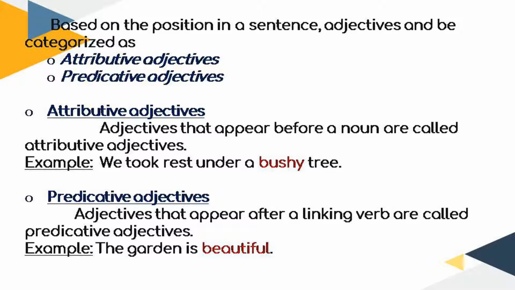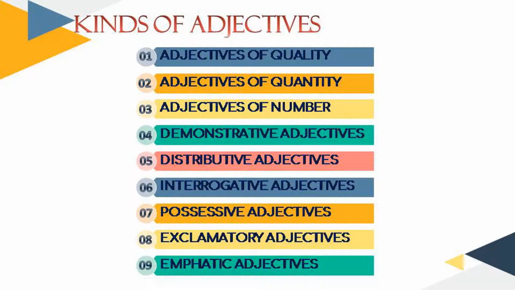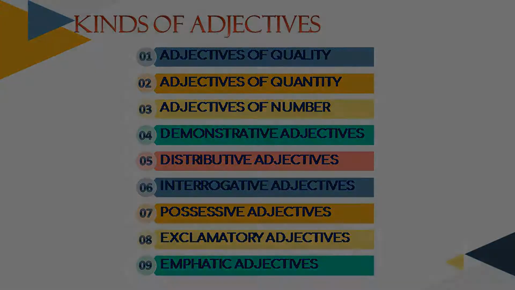Predicative adjectives appear after a linking verb and are called so. For example, the garden is beautiful. Here the linking verb is and the adjective here is beautiful. The kinds of adjectives. We have 9 kinds of adjectives in English: adjectives of quality, adjectives of quantity, adjectives of number, demonstrative adjectives, distributive adjectives, interrogative adjectives, possessive adjectives, exclamatory adjectives, and emphatic adjectives. Let's look at all these types of adjectives in detail.